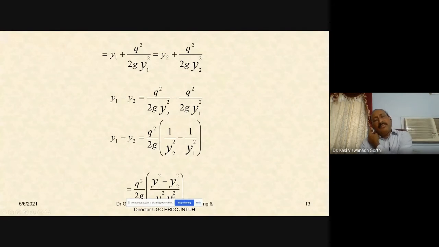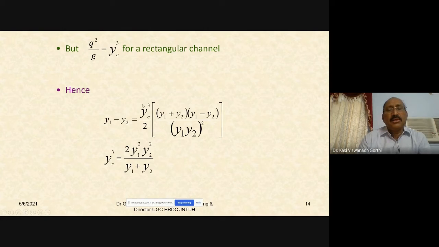This Y1 square minus Y2 square may be written like A plus B into A minus B, that is Y1 plus Y2 into Y1 minus Y2. So Y1 minus Y2 on the left hand side and Y1 minus Y2 on the right hand side would be cancelled. You can see here Y1 minus Y2 and here also Y1 minus Y2 may be taken out.